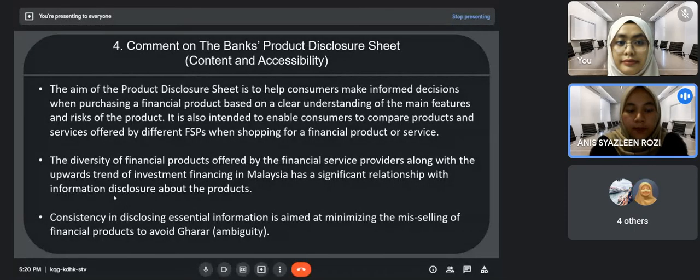Basically, the aim of the product disclosure sheet is to help consumers make informed decisions when purchasing a financial product, based on a clear understanding of the main features and the risks of the product. It is also intended to enable consumers to compare products and services offered by the FSPs when shopping for a financial product or service. Consistency in disclosing essential information is aimed at minimizing the misselling of financial products to avoid gharar. Next.